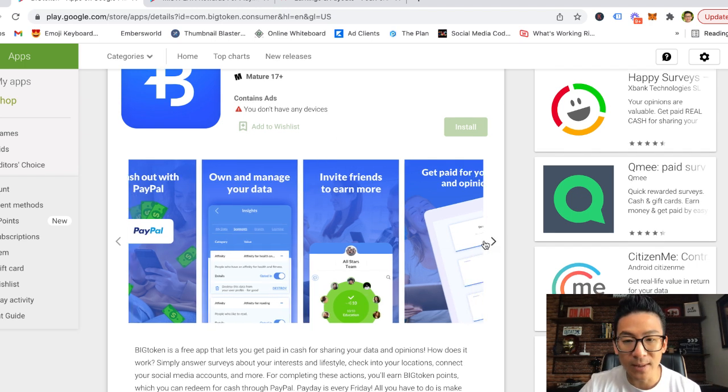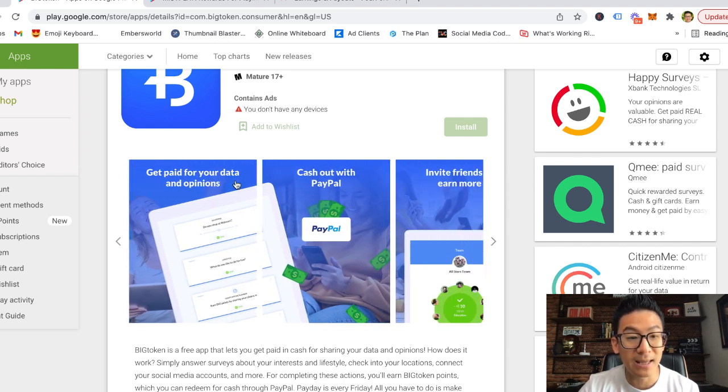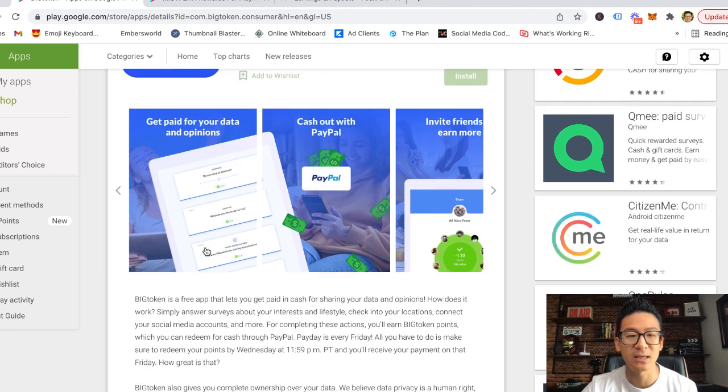Now, the way that you make the most money really from this app is by getting paid for your opinions, okay? So getting paid for basically taking little surveys. On the app, they're gonna ask you for little surveys like, what do you think of Walmart, or what do you enjoy shopping the most, things like that. And as you answer them, you're gonna get little points that will be added to your totals, and I'm gonna talk about how much money you can really make from this in a second, okay?